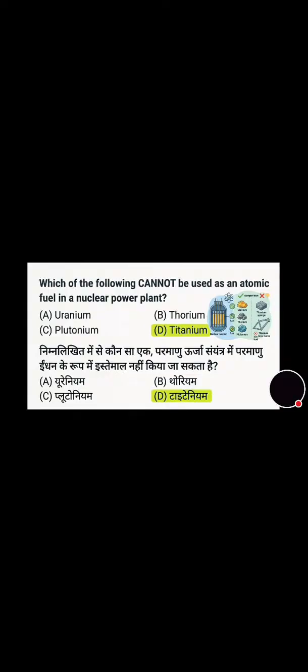Now we will move towards the next question that's on the screen. Which of the following is not true about AC power transmission? And its correct answer is option D, that is effective resistance during transmission is low.